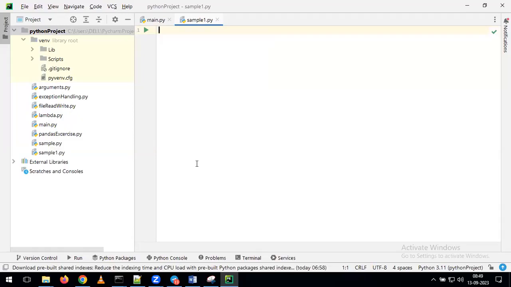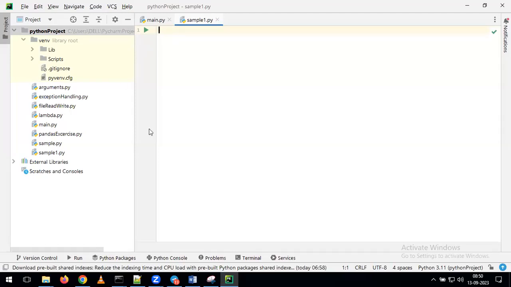Whatever steps we are following in PyCharm, please try to follow each and every step and try to remember all this information, because in the coming classes we are going to discuss PyCharm. As part of discussing PyCharm, we are also going to use PyCharm. Once you are familiar with PyCharm, it is very easy to understand what we are doing as part of our PyCharm programming. That's the reason, please try to understand all the steps we are doing here. It is very simple, but since it is your first time doing all these activities, you might get a little bit confused. But if you perform the same activity one or two times, automatically you will remember everything we are doing on top of PyCharm.